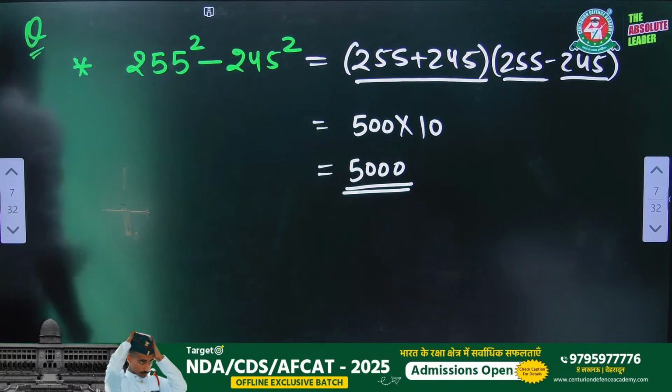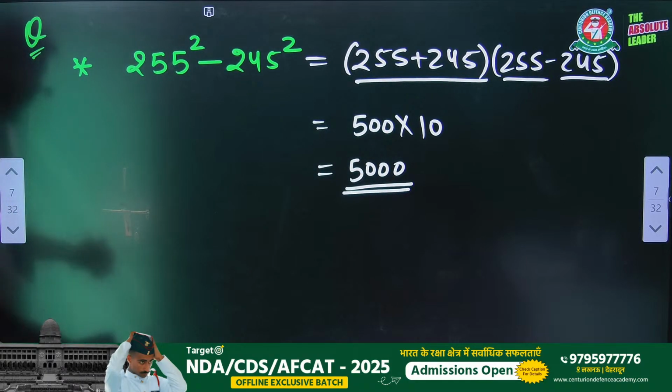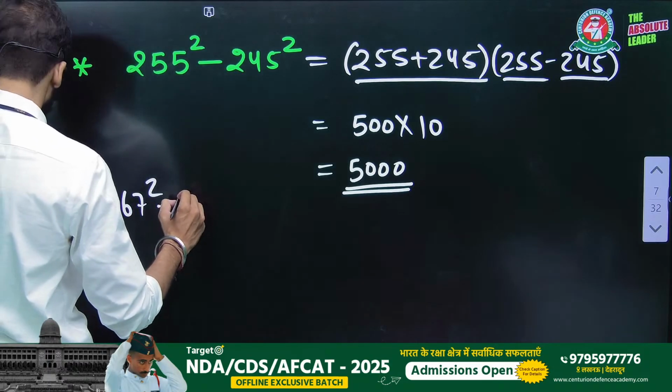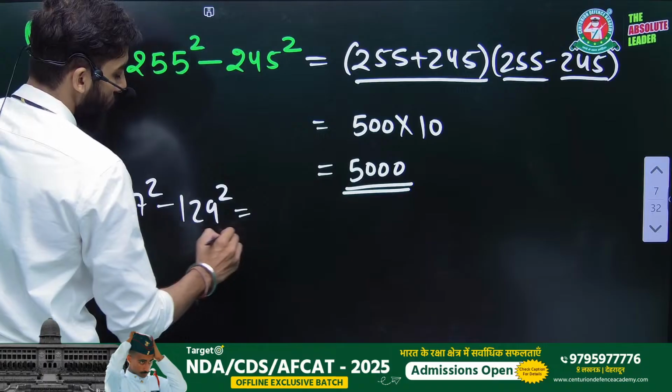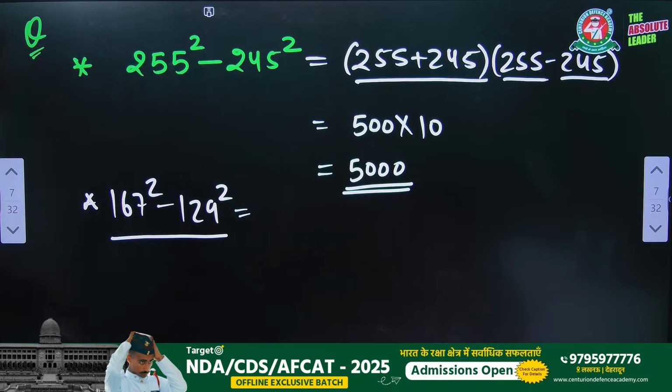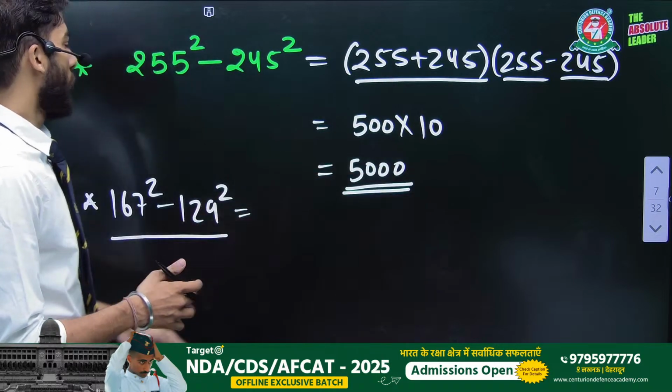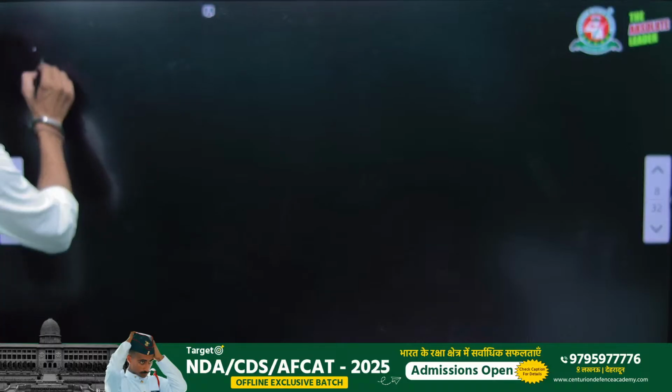Again, if I write something like 167 square minus 129 square, this will be your homework and you have to tell us in the comment section what the answer will be. Of course, you have to do all the things in this manner. This will save you much more time.